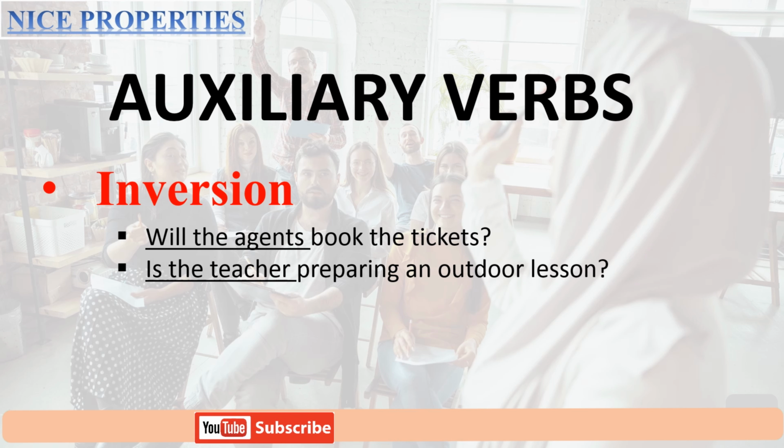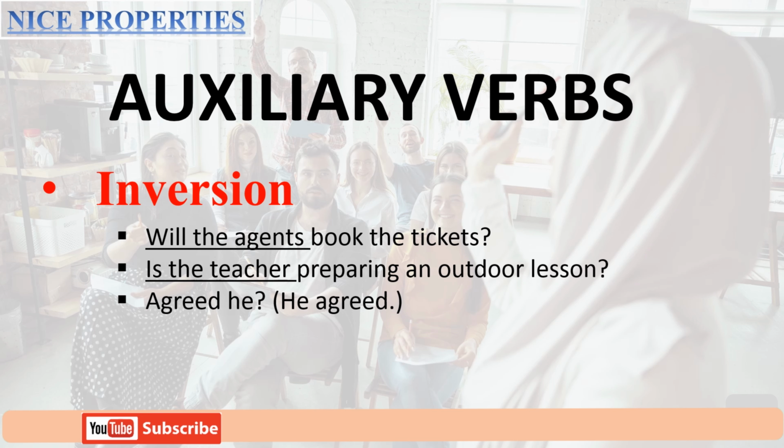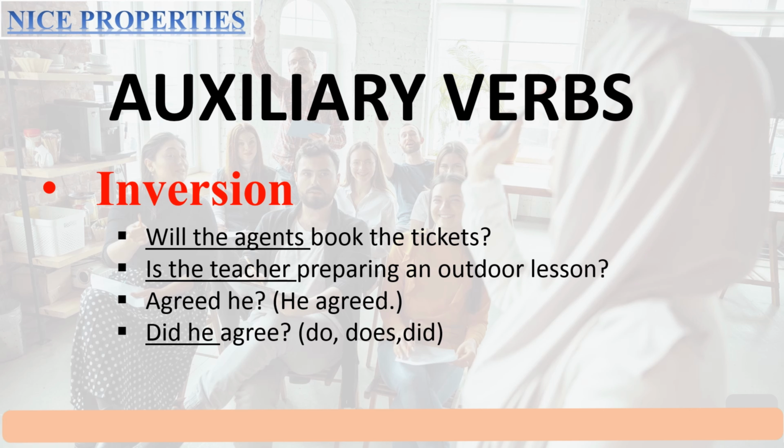But this act we cannot do with lexical verbs. Like agreed he, we cannot say. If we want to make it interrogative, we need dummy do. Again, do, does, did. We need it according to our subject and tense form. So did he agree? In simple past we have made it did he agree. So we have did here as an auxiliary verb. That's the way we can invert auxiliary verbs with their subjects. But on the other side, we cannot do this action with lexical verbs. So the third one is wrong.